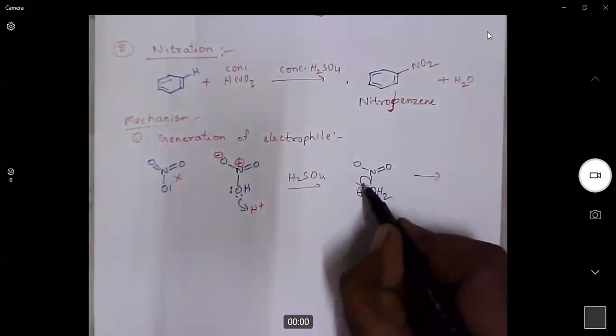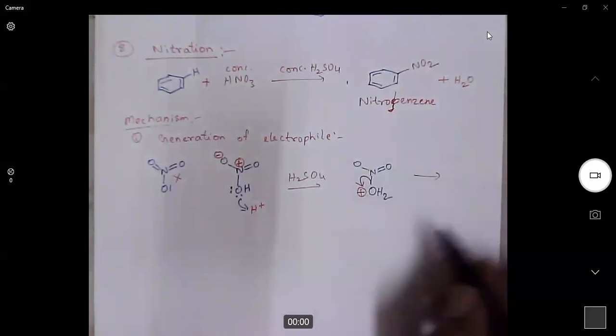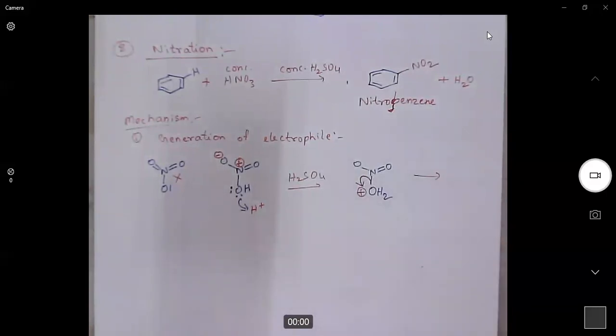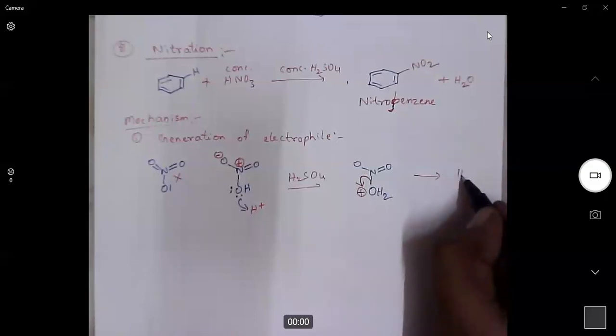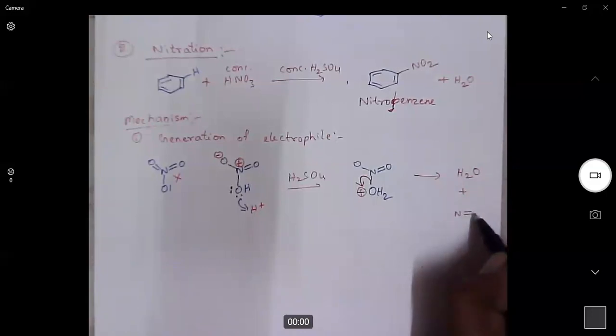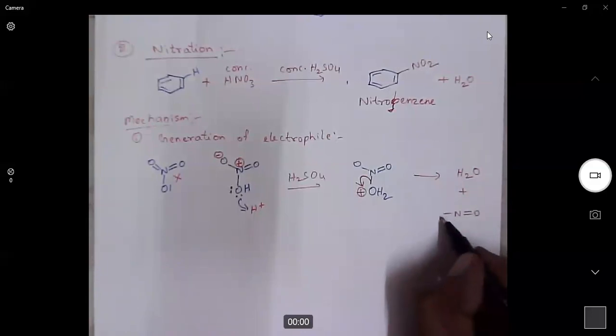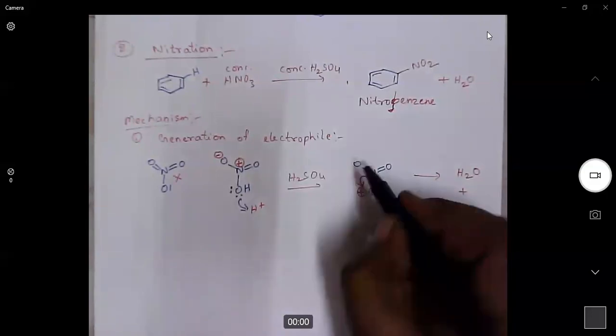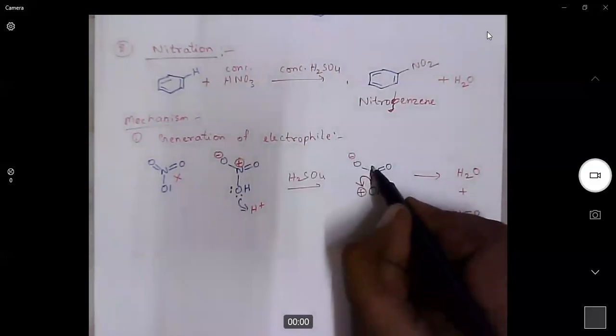So the bonding electrons between nitrogen and oxygen will go with the oxygen. It generates H2O plus. I'll write the charges also, negative charge, positive charge.